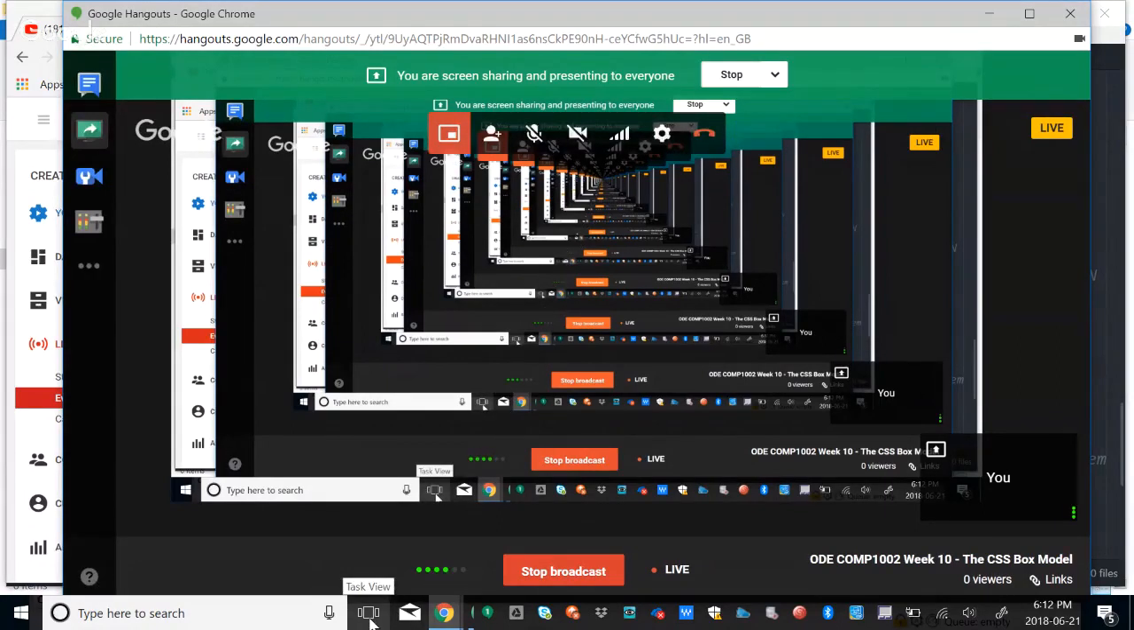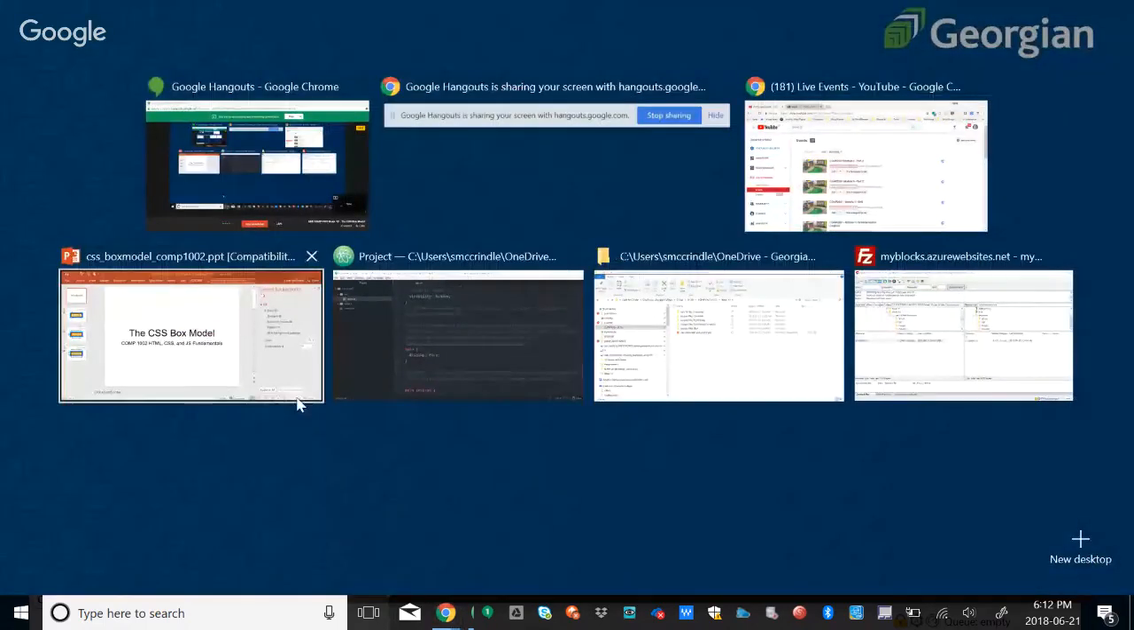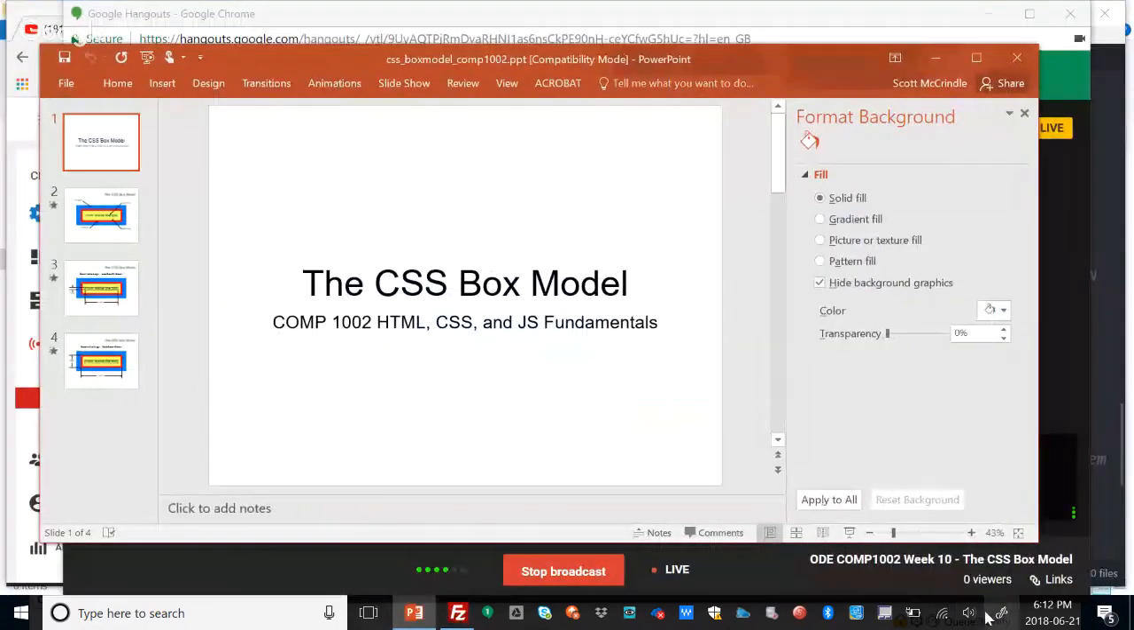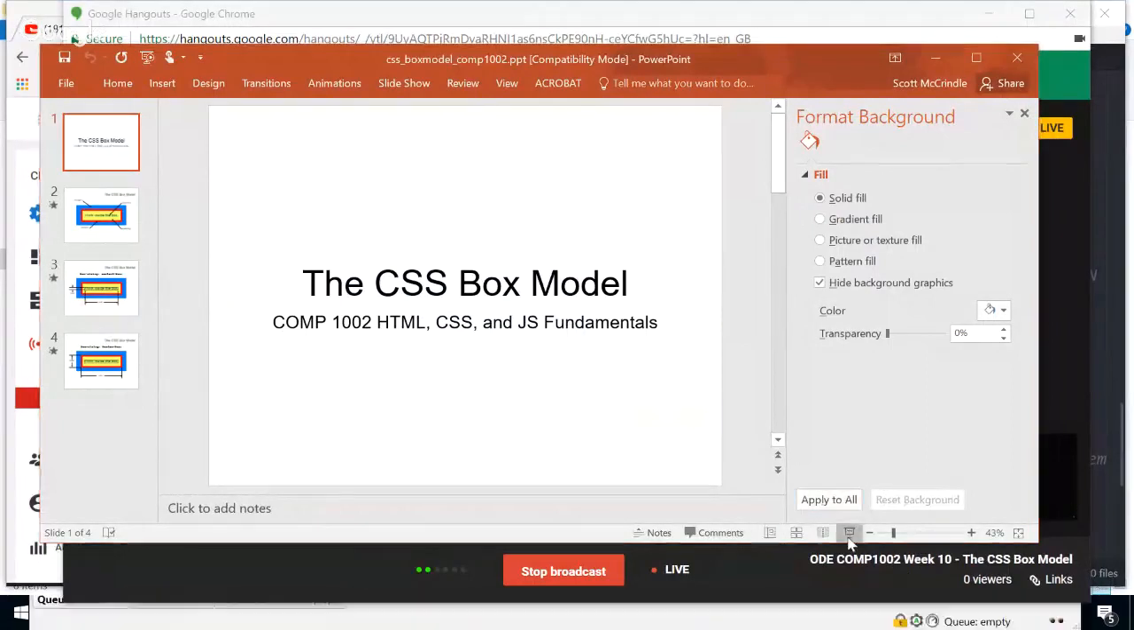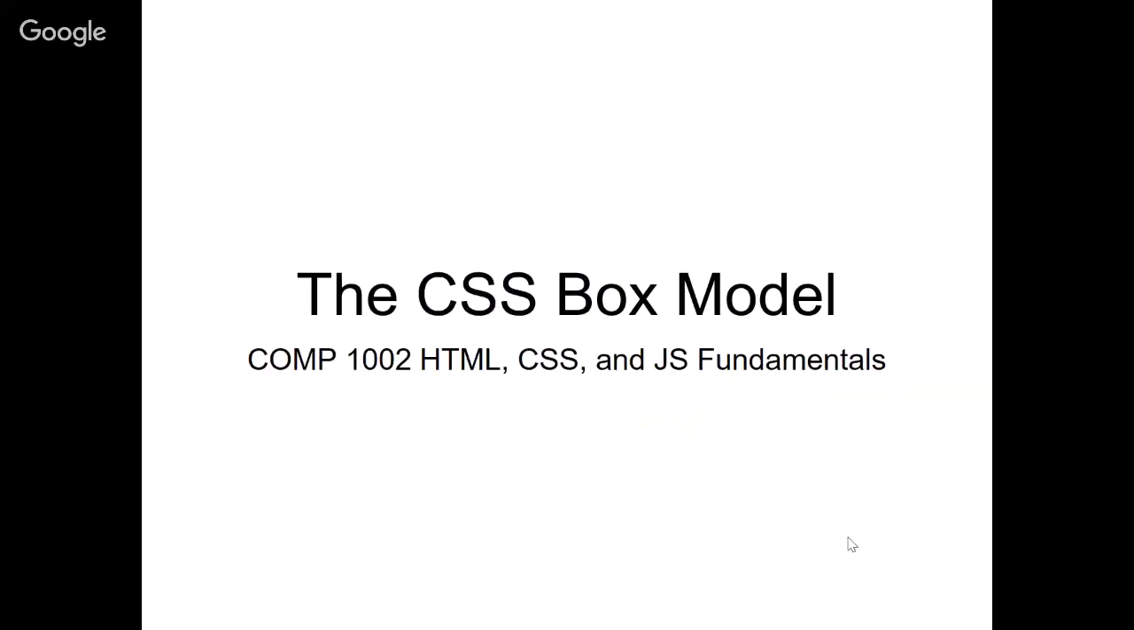I'm going to start off with a PowerPoint presentation entitled the CSS Box Model. So sit back. You don't need to follow along here. We're just going to talk a little bit about what the box model is and why it's useful.